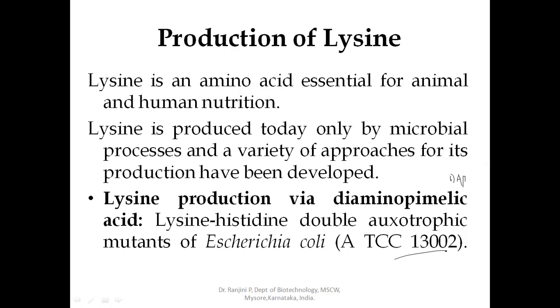Now, what will happen? In the first step, DAP was formed. And next, when this fermentation culture was inoculated with Aerobacter aerogenes, the whole DAP will be decarboxylated quantitatively to produce L-lysine.